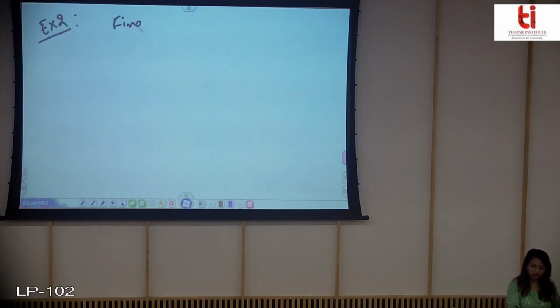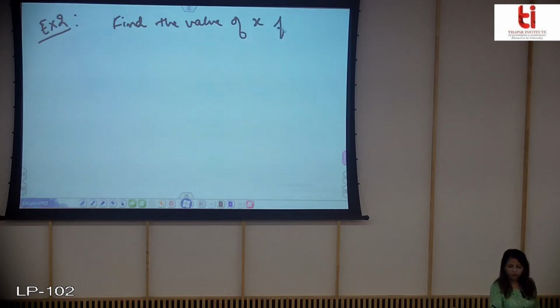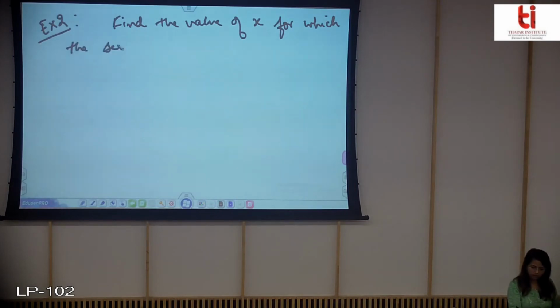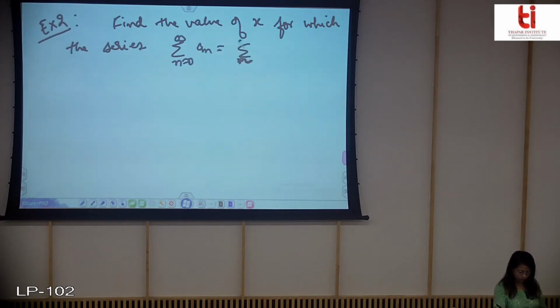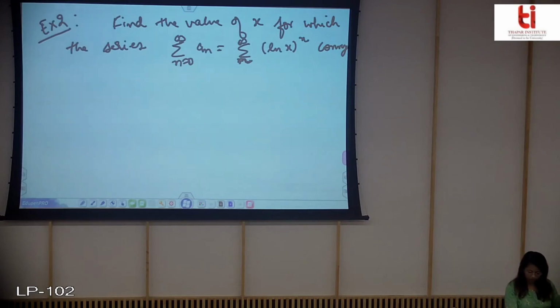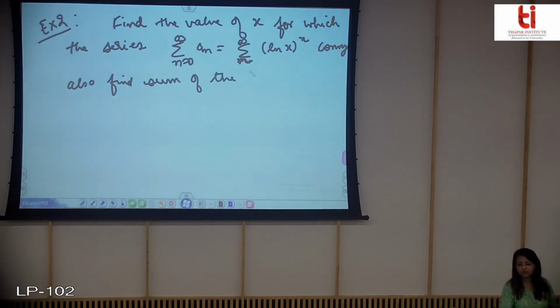Now this asks you, find the value of x for which the series, I'll start it from 0, converges, and also find the sum of the series.